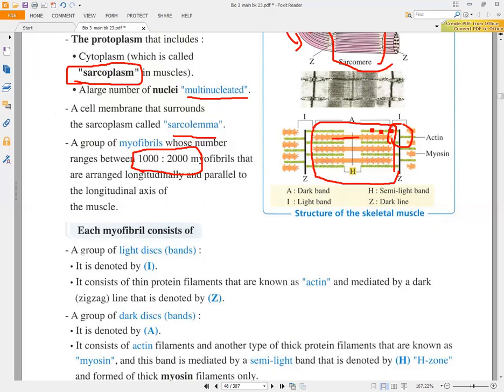Also, if you look here, you will find that we will have a region in the middle of the dark band, okay? That's called the H region. If you look here, you will find that the H region consists of myosin only, okay? So actin only is the light band, actin and myosin is the dark band, and myosin only will be a semi-light band, okay?